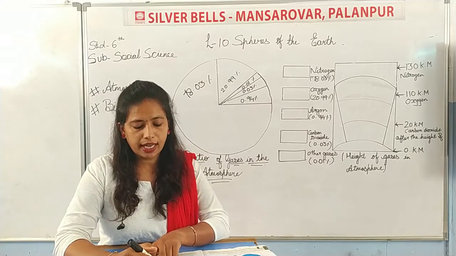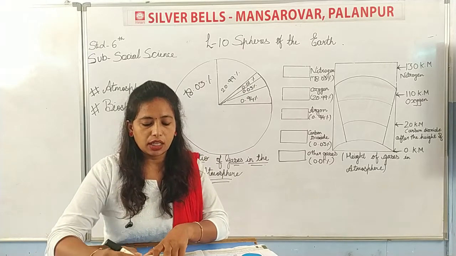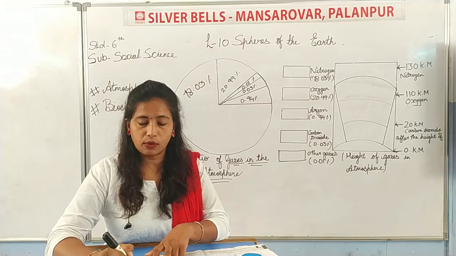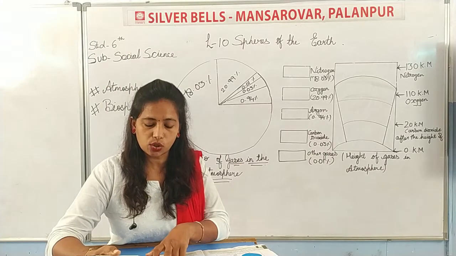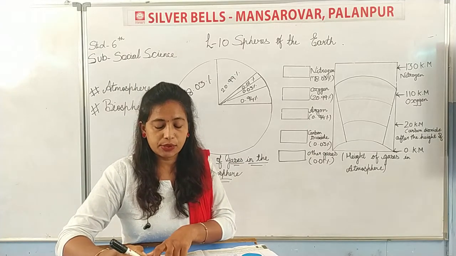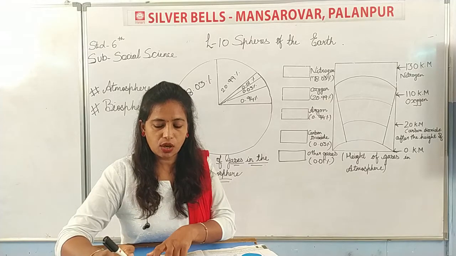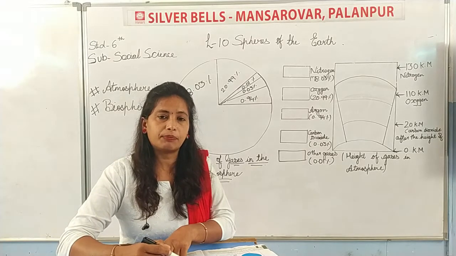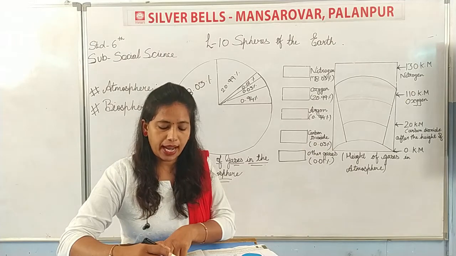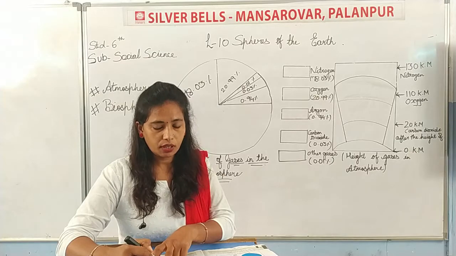So this ozone layer क्या करता है? Ozone जो गैस है वो क्या करता है? It absorbs ultraviolet rays. What does the ozone gas do? The ozone gas absorbs ultraviolet rays of the sun and protects the planet. And it protects the planet from what? From excessive heat of the sun.